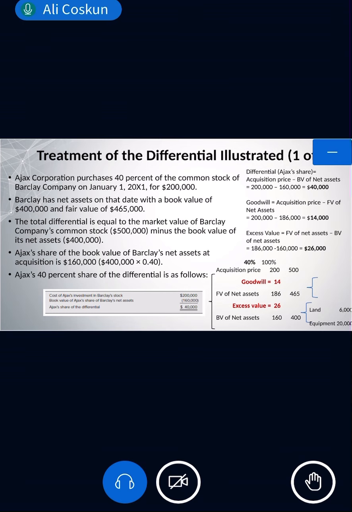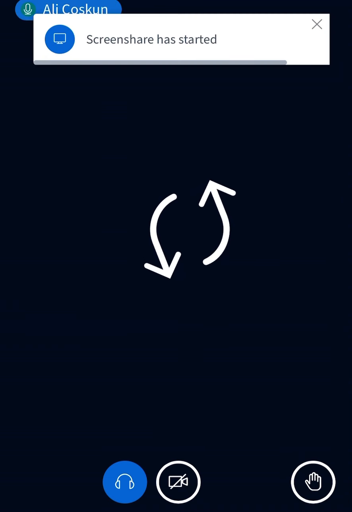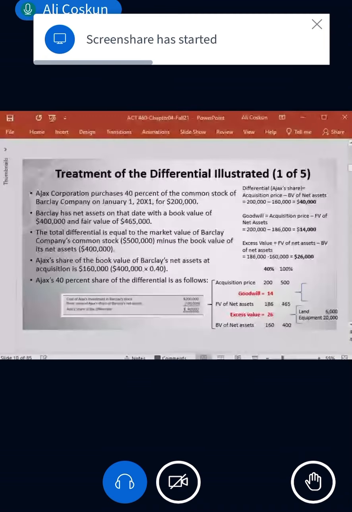Ajax company purchased 40% of common stock of Barclay company on January 1st, 2011 for $200,000. So $200,000 is just a bit shifted to the right, so let me better show it here, because it shows exactly where it is.